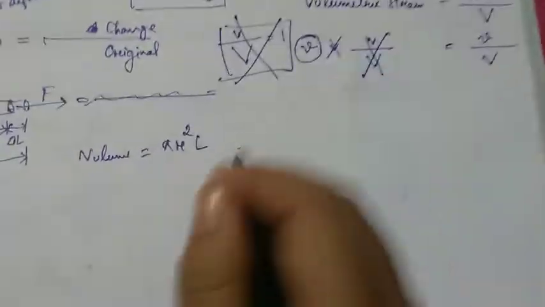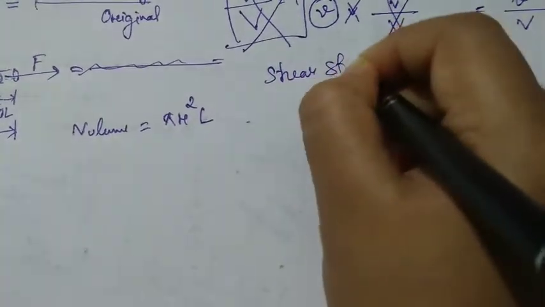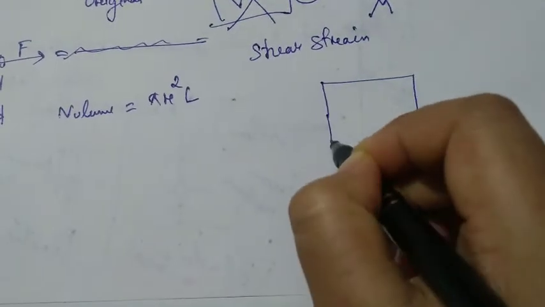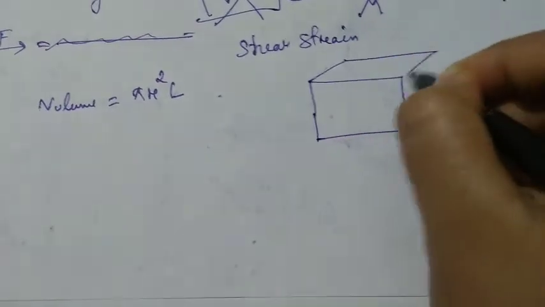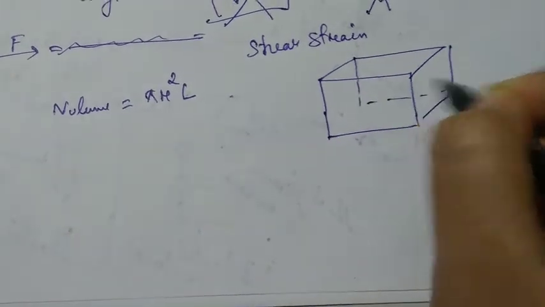Next, about shear strain. Another kind of strain is shear strain. Suppose that you have a box like this. I know all of you have studied it already, but these are just revision of the things you have already done. Suppose I have applied a force like this, in this direction.